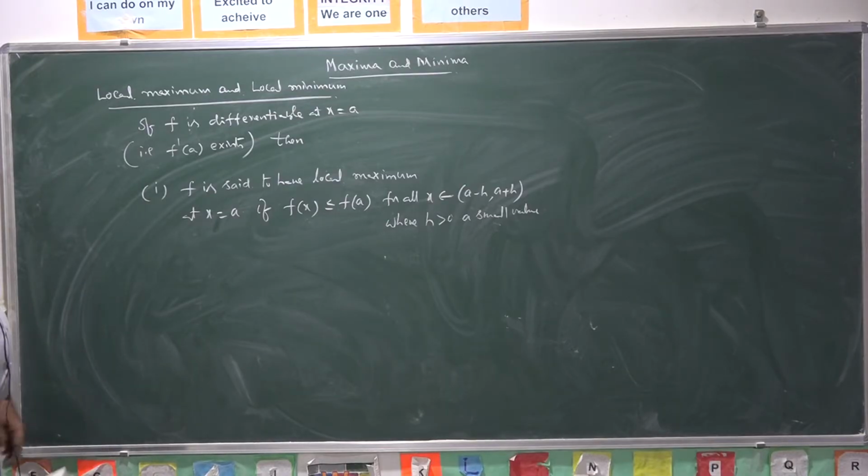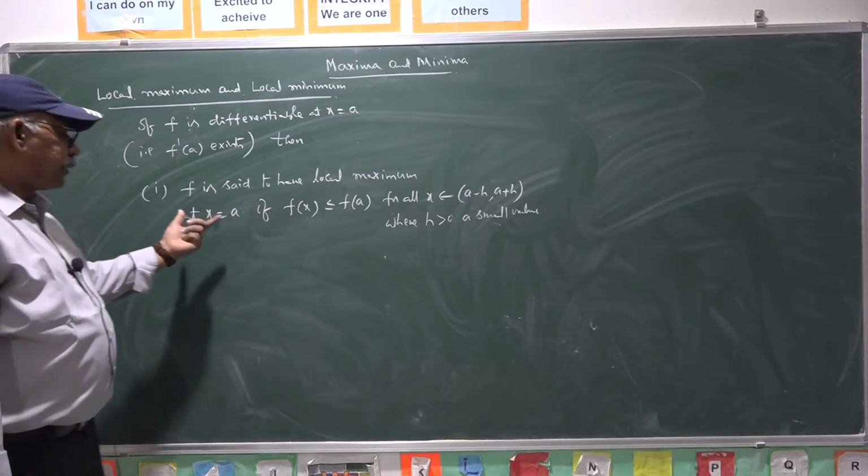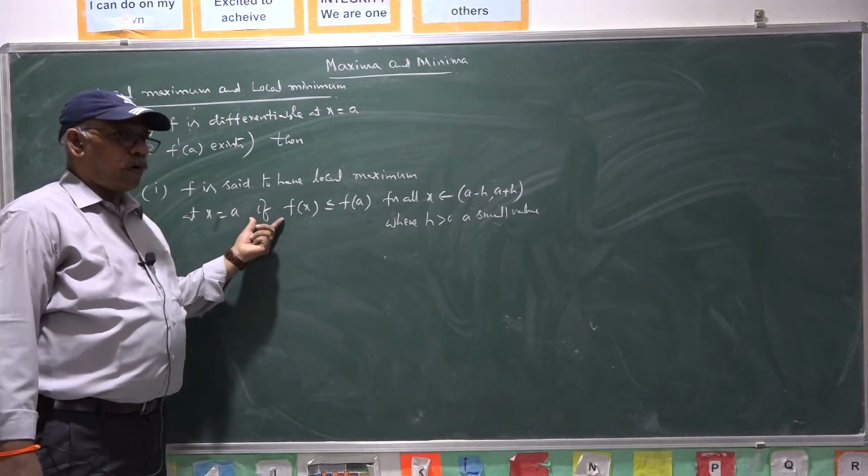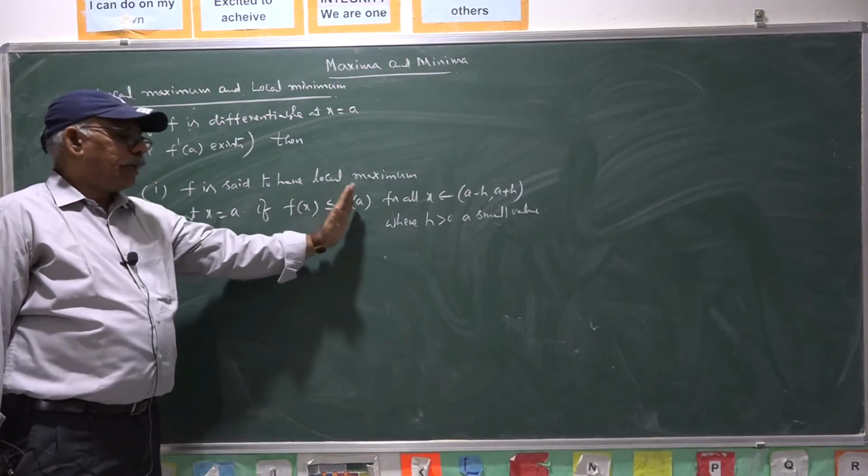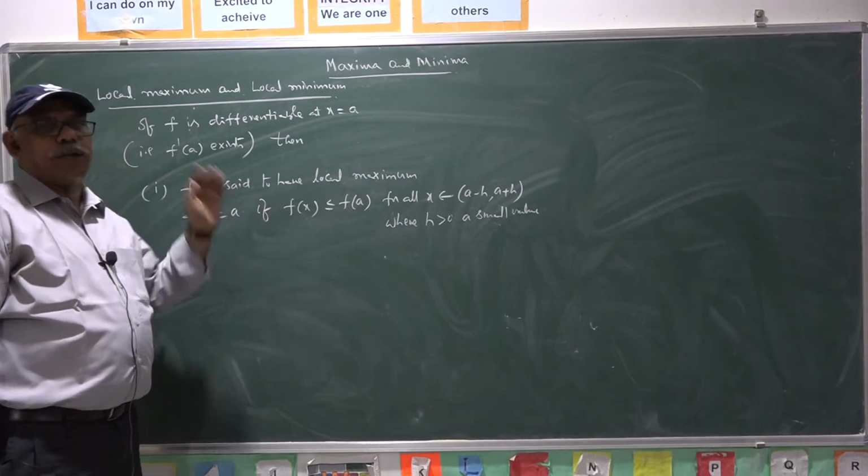So f is said to have local maximum at x equal to a if all the functional values are less than or equal to f of a.